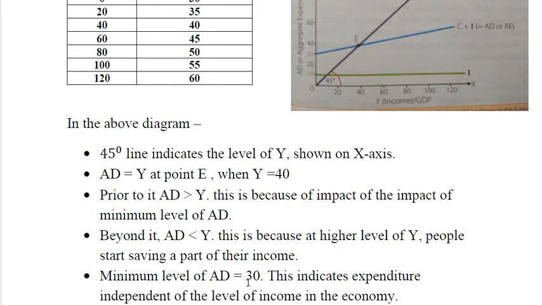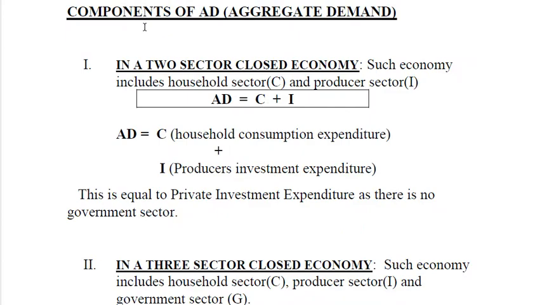The minimum level of AD is equal to 30. यहाँ पर आपको दिख रहा है मिनिमम लेवल ऑफ एडी यानी कि जीरो से जो इंडिकेट हो रहा है इट इज 30. This indicates expenditure independent of the level of income in the economy. Now let's discuss the components of AD, aggregate demand. First we have to discuss in closed economy. Closed economy में हम पहले two sector then we'll discuss it in three sector.